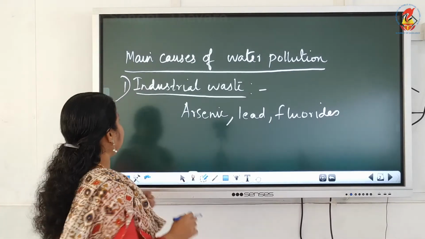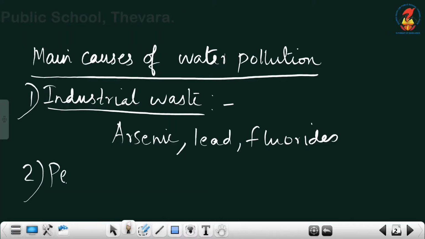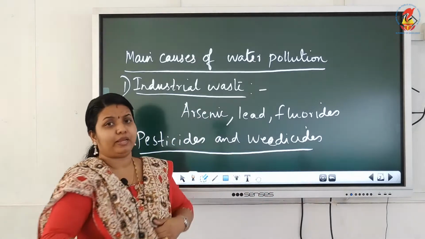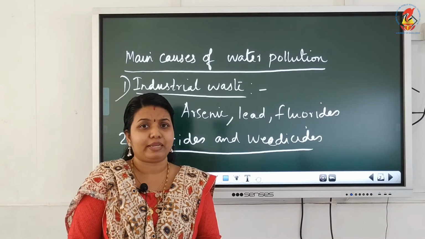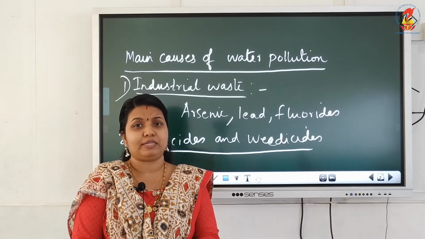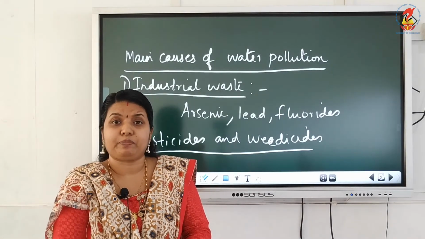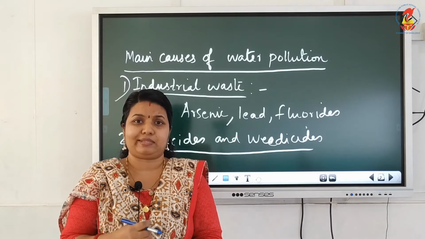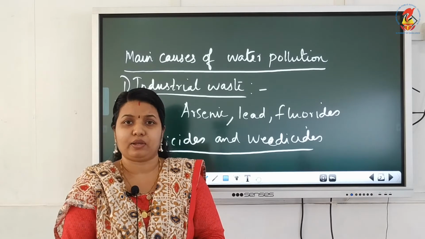Now the second cause is pesticides and weedicides. What is the use of pesticides and weedicides? You have learned it in biology, in the first chapter. Pesticides and weedicides are used by farmers in their fields for the protection of their crops, to kill the pests and weeds which attack their crops.